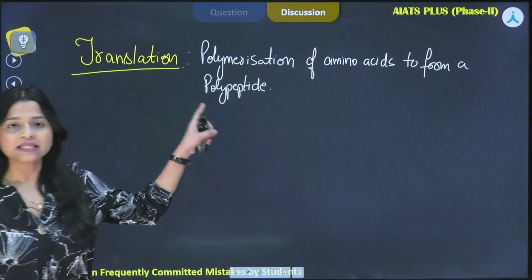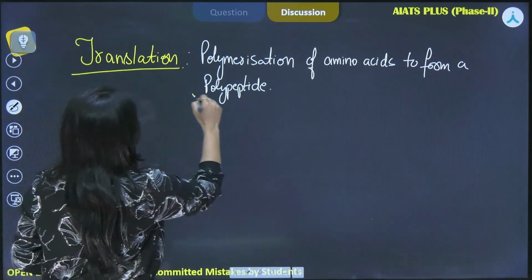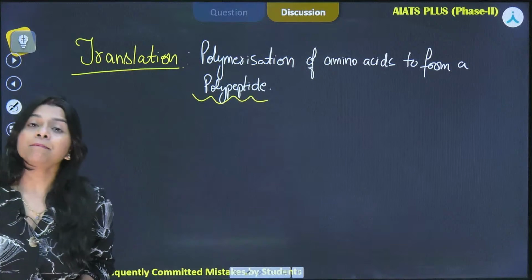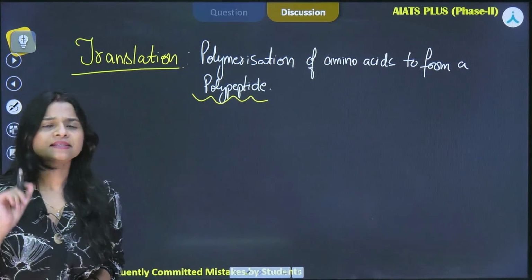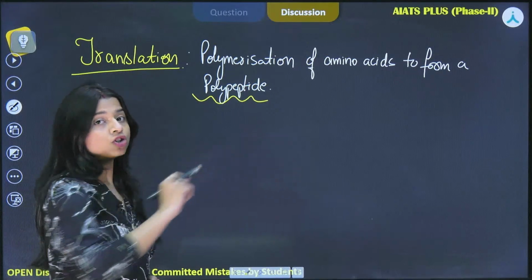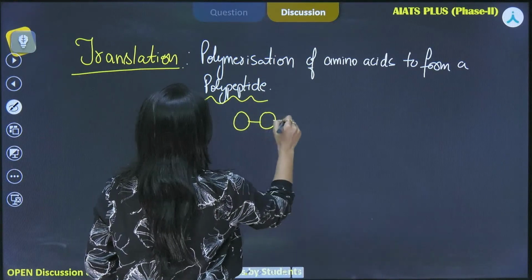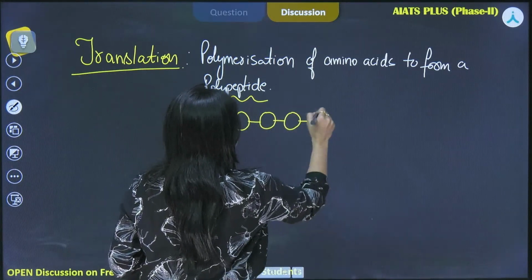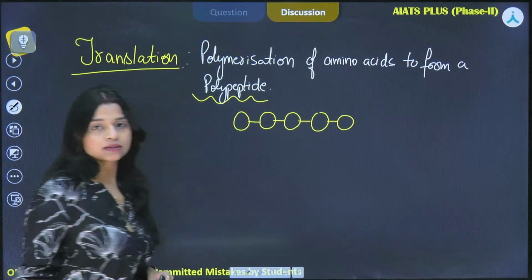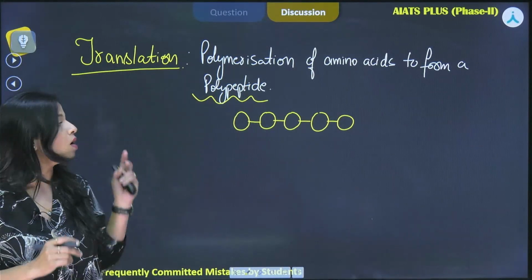Now from this statement, please pay attention, what does it say? It says that formation of polypeptide is taking place. What do we understand by that? Polymerization of amino acids means a long chain of amino acids. So we have one amino acid linked to the other, then to the other, and so on. This is one amino acid, second amino acid, and so on. It is forming a whole chain.